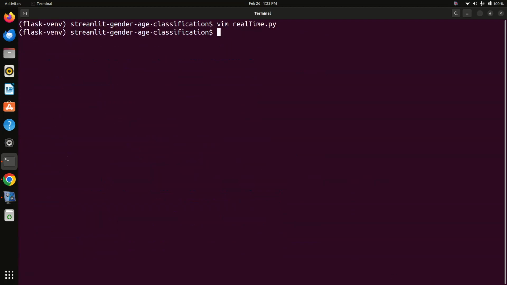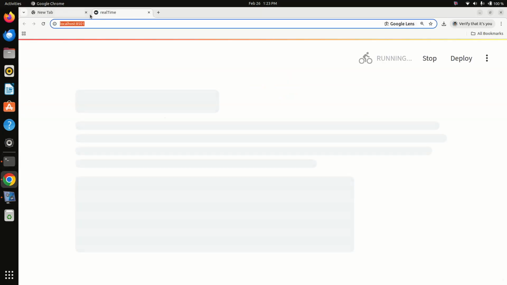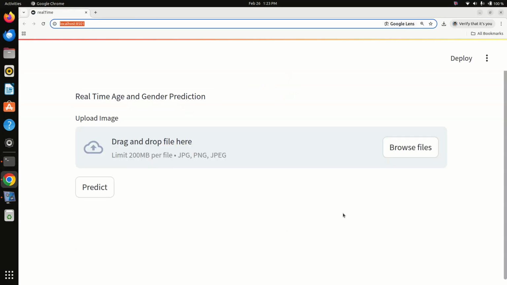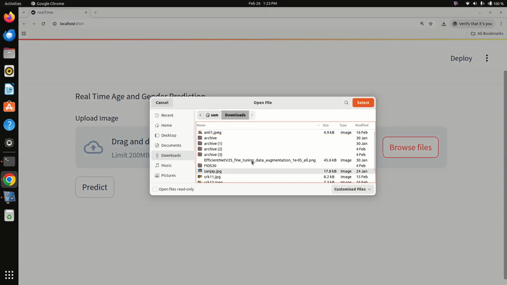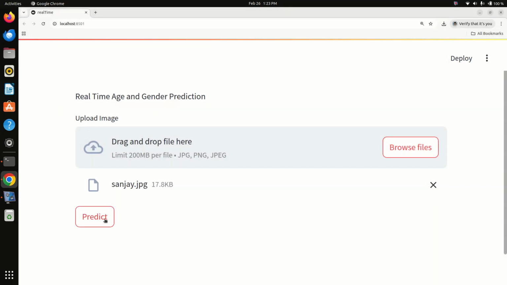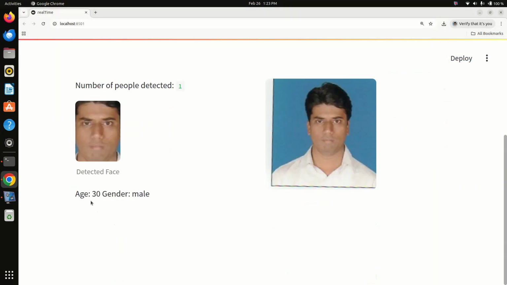Now, depending on the image, the age is classified. We will see different images, how it works for different images. Now I will take my face first, download my image, predict, yes, 30.